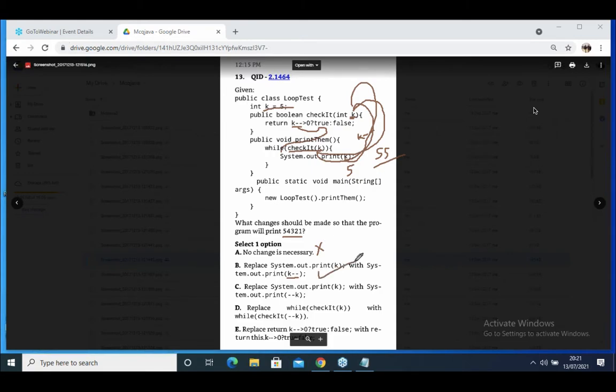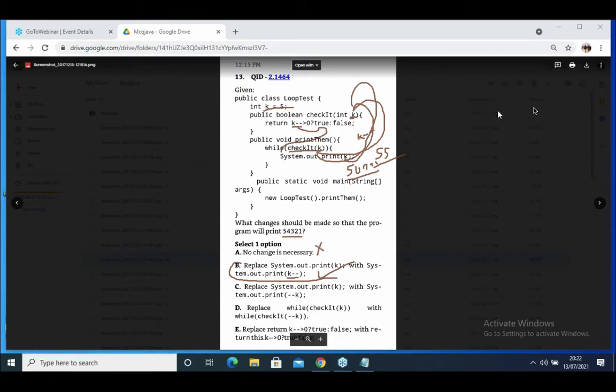Have you understood? Minus minus K is wrong because it prints 4. K minus minus greater than 0, false, return true, no. So which is the option? B is correct. K minus minus, print K: first it prints 5, then it is 4, then it is 3, then it is 2, then it is 1. Like this 5, 4, 3, 2, 1 is printed.